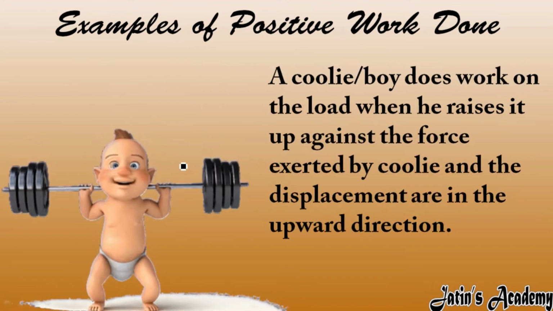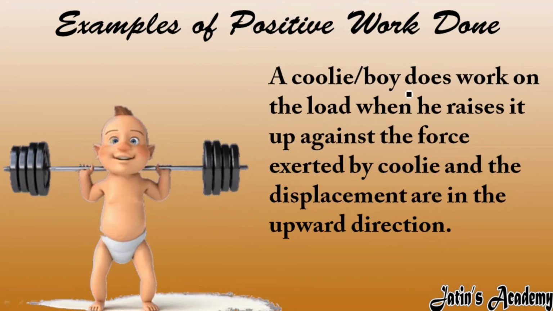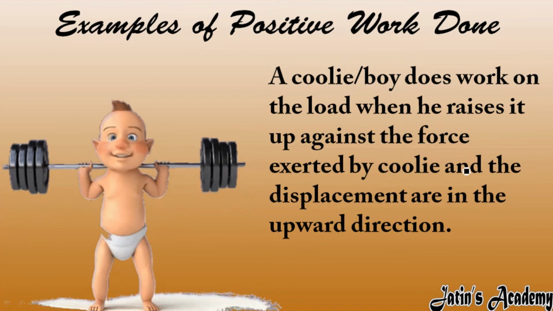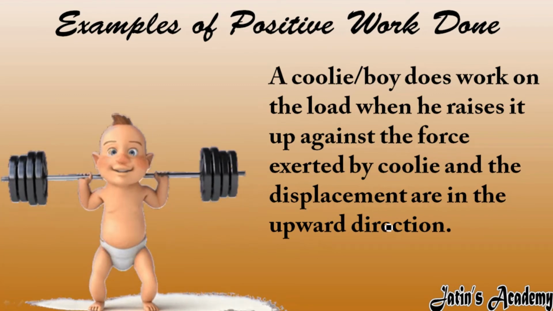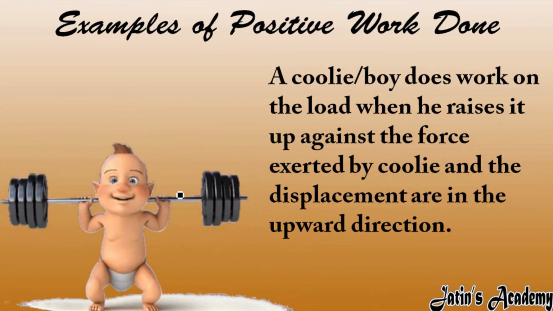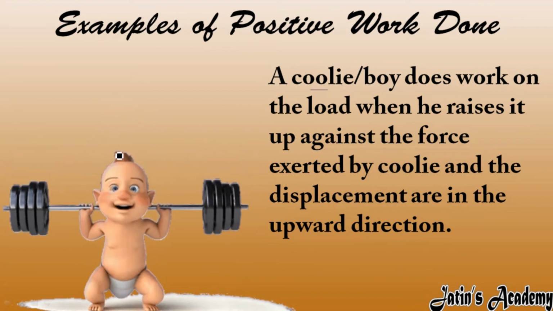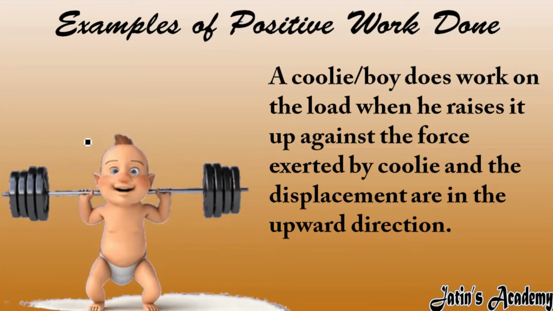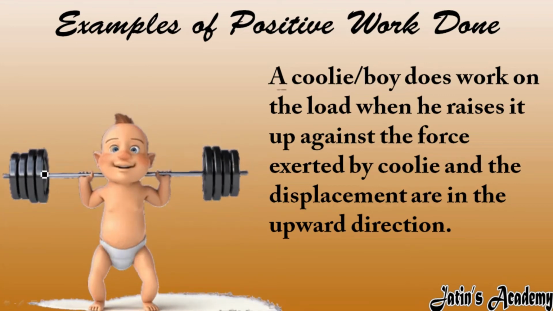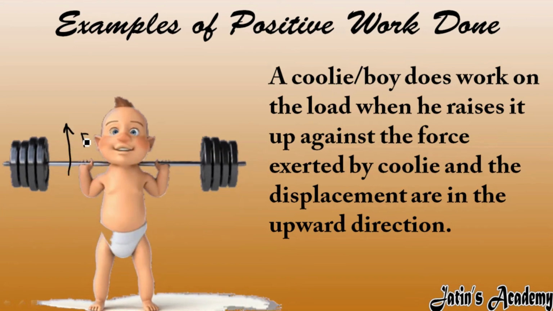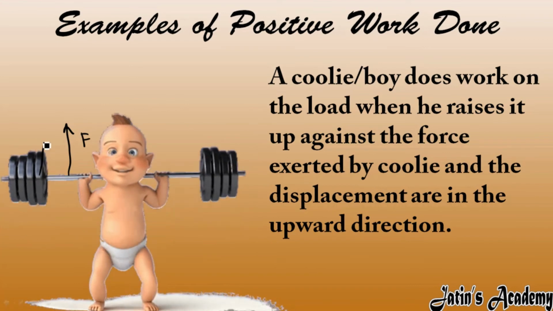Next we have a coolie or a boy who does work on a load when he raises it up against gravity, with the force exerted and the displacement in the upward direction. Carefully see, it applies for a boy or for a coolie. Here the boy applies a force in the upward direction, and this dumbbell, this weight, has displacement in the upward direction.